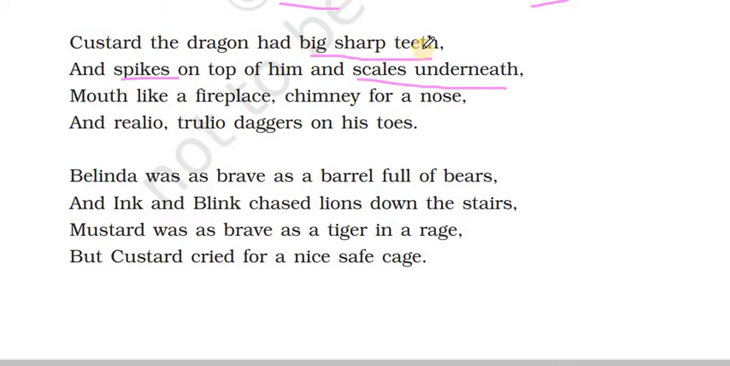Custard the dragon had big sharp teeth and spikes on top of him and scales underneath. Mouth like a fireplace.